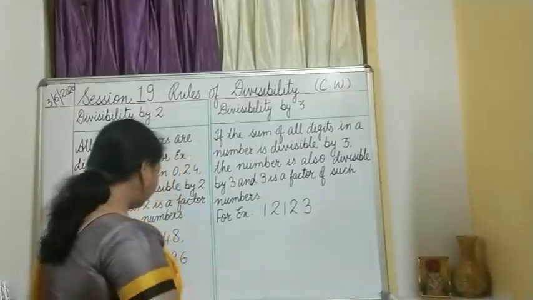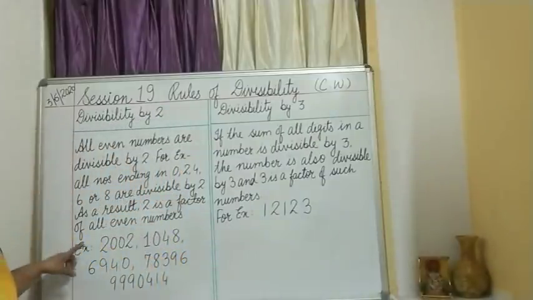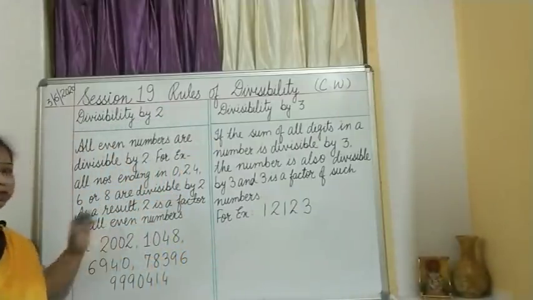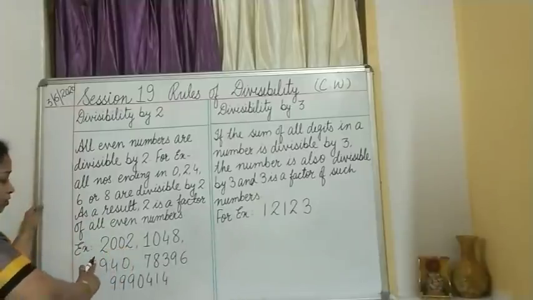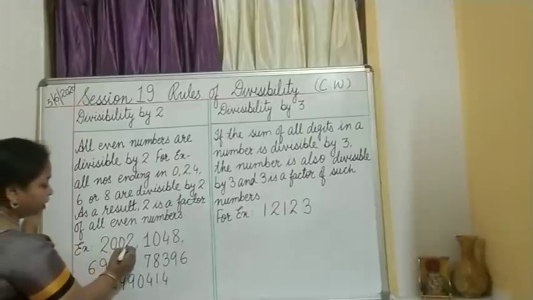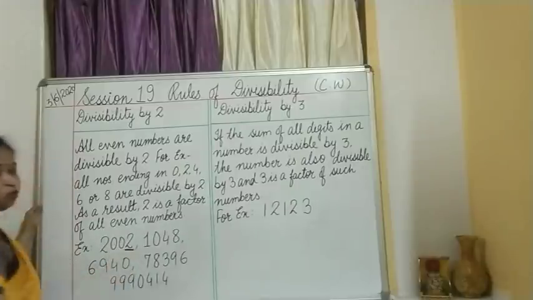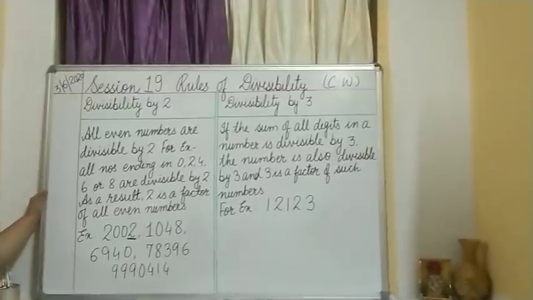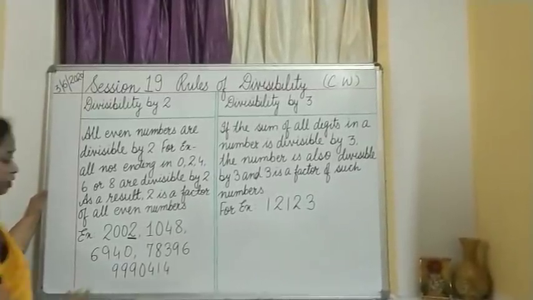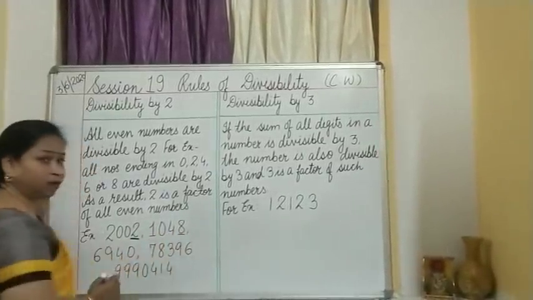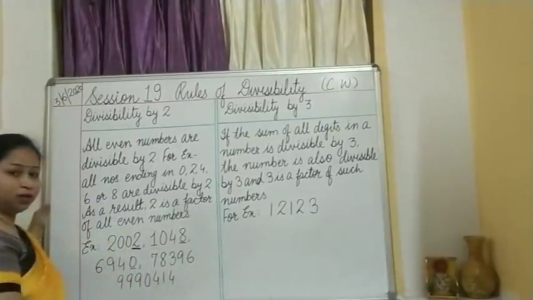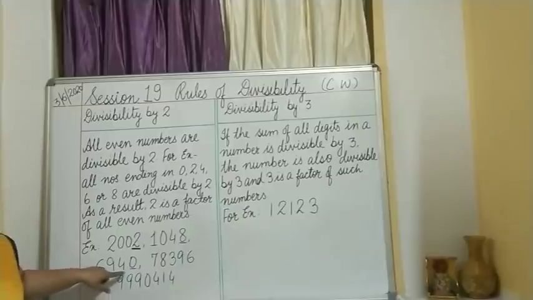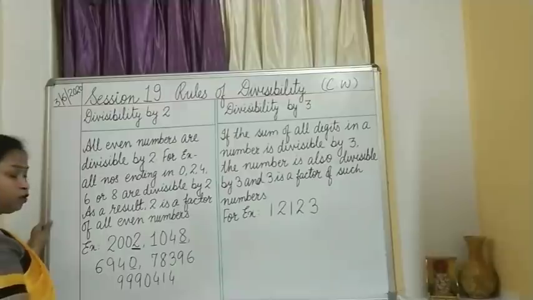I have taken a few examples, and without dividing I will tell you whether the number is divisible or not. As you can see here, I have taken the example 2002. The moment I see 2 at the ones place, I can say that yes, it is divisible. Then 8 is present over here. Yes, it is divisible by 2. Then 0 is present over here. I have also taken the number 6940. So 0 is present over here. It is divisible by 2.